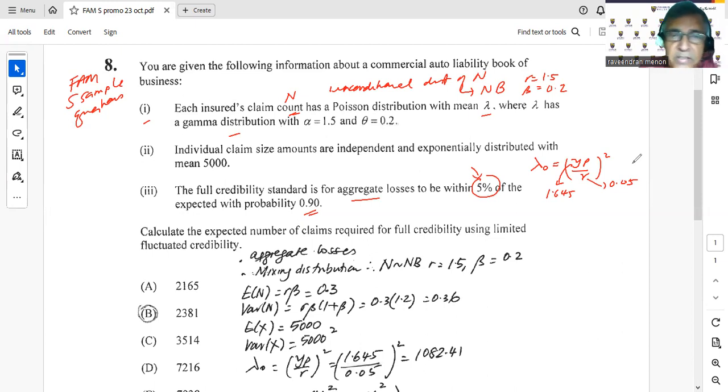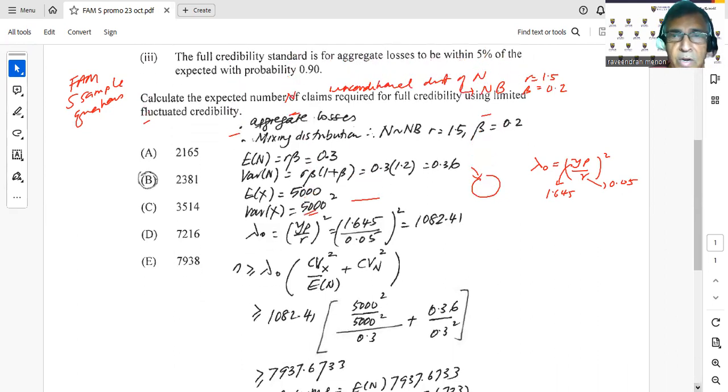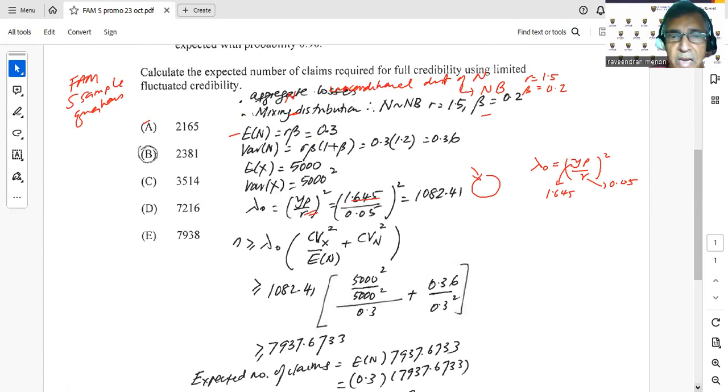I made some points there in my handwriting. We're looking at a mixing distribution, and I've also mentioned that N is negative binomial with parameters r 1.5 and beta 0.2. So first, let's work out the stuff that we need, the expected value of N. Remember what we're trying to find: the expected number of claims required for full credibility using limited fluctuation credibility. I have gone ahead and worked out all the information that I need.